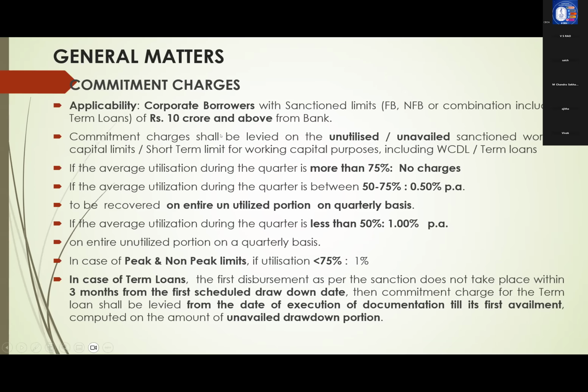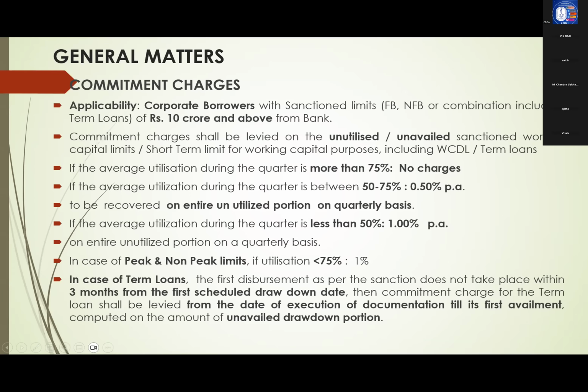And what are the charges? It will be levied on the unutilized or unavailed sanctioned limit only. Suppose in case of working capital loans, average utilization during the quarter is more than 75%, no penal charges.